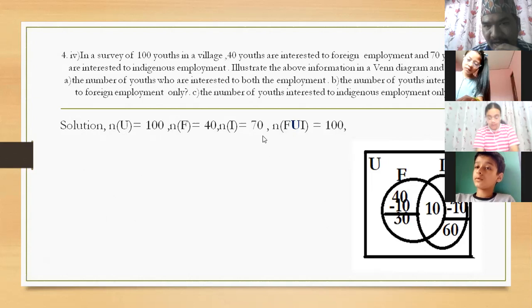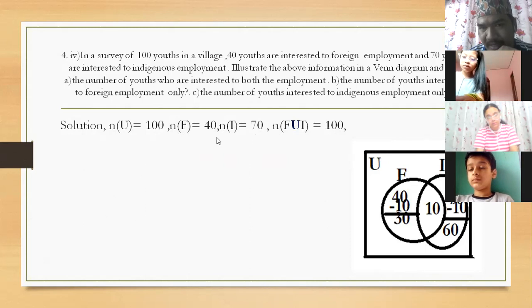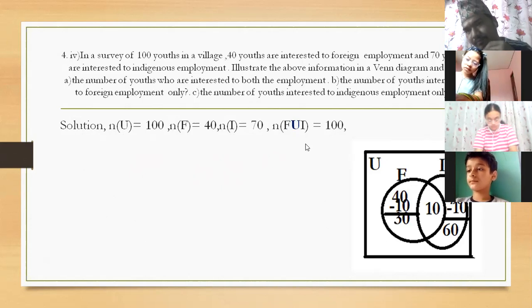Why are n(U) and n(F union I) both 100? Because this is a very important thing: it is clearly given in the question that there are no youths who don't like foreign employment and indigenous employment. That's why n(U) and n(F union I) are the same.